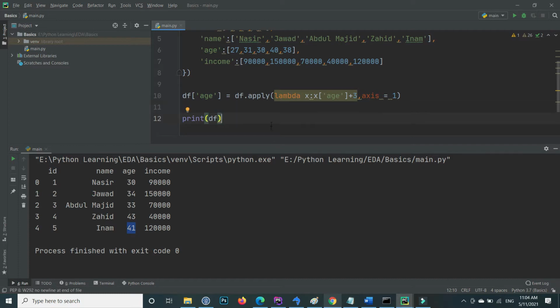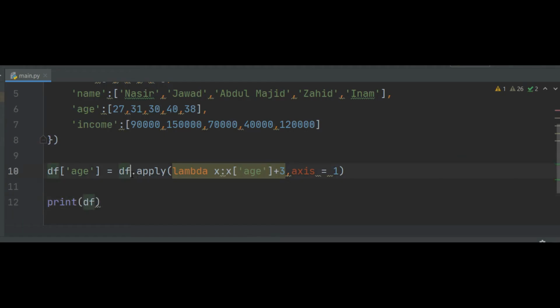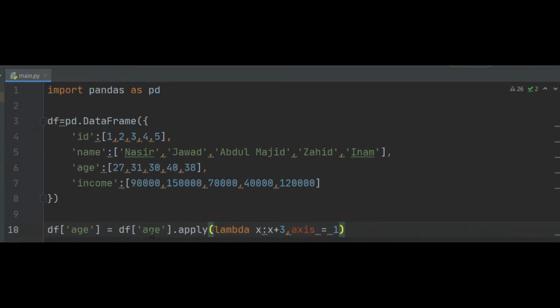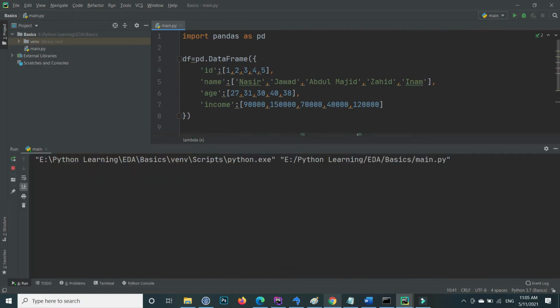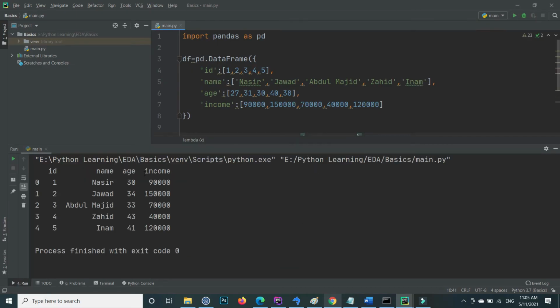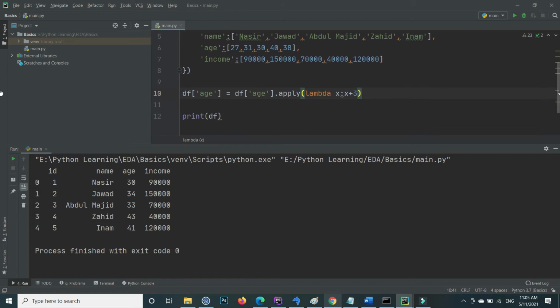We can also achieve the same task by defining the df of the frame, that is only age, and then we remove the age from here as well, and then x plus 3. We already specified row wise age, so there is no need for x now. If we use this one and execute again, we can achieve the same task.